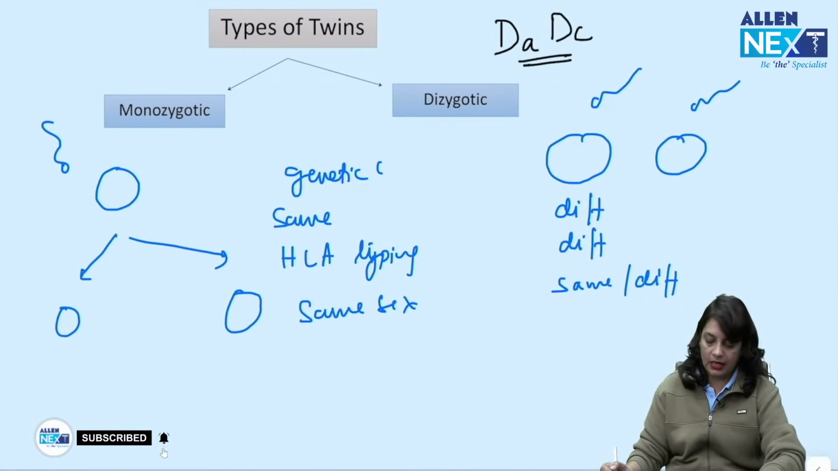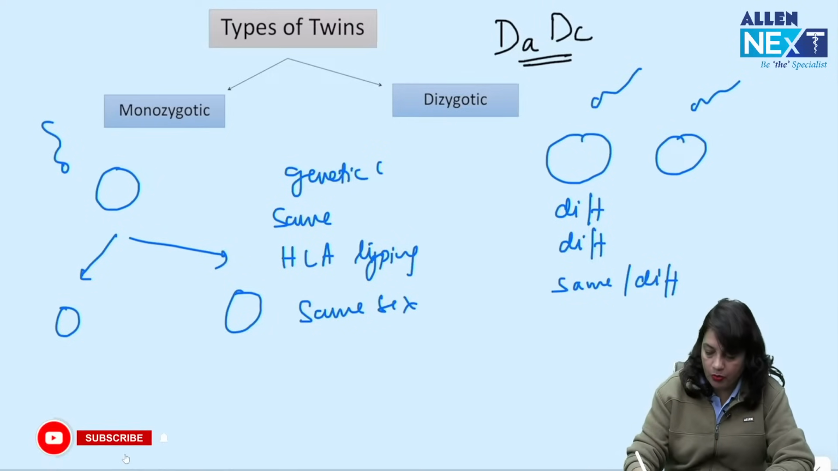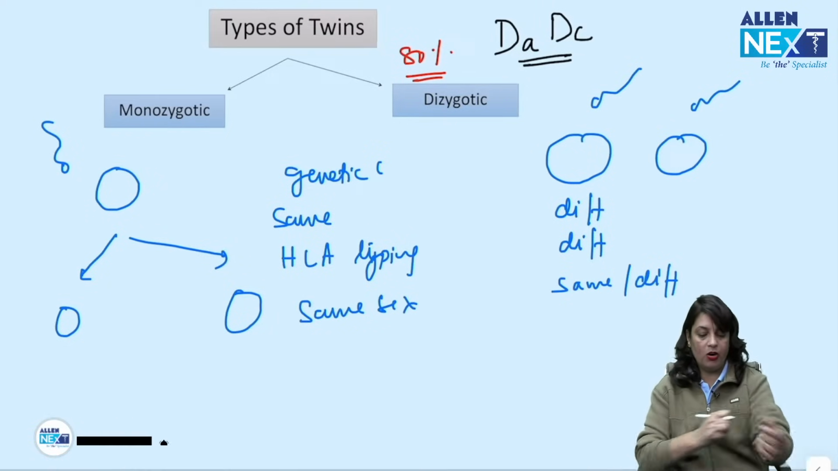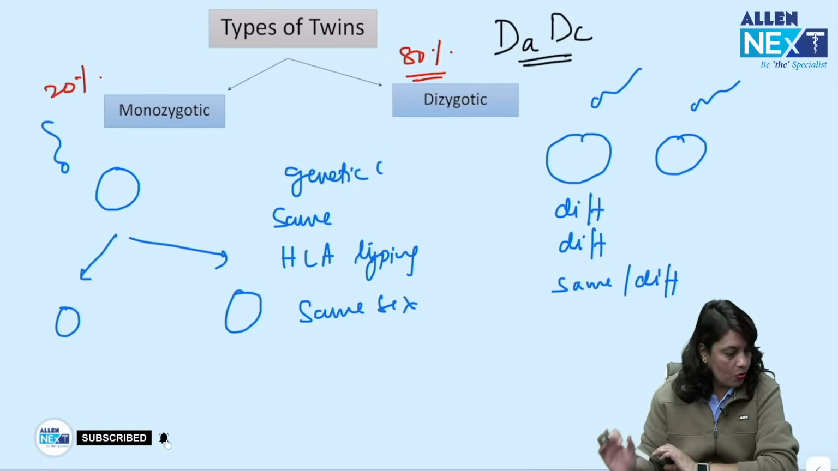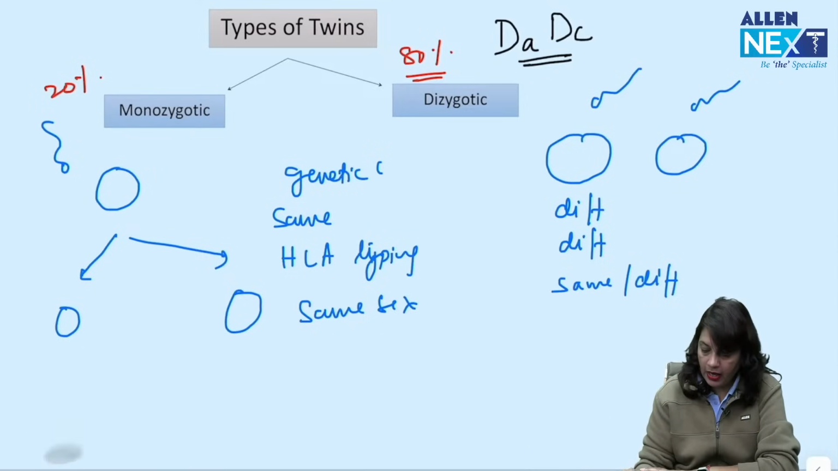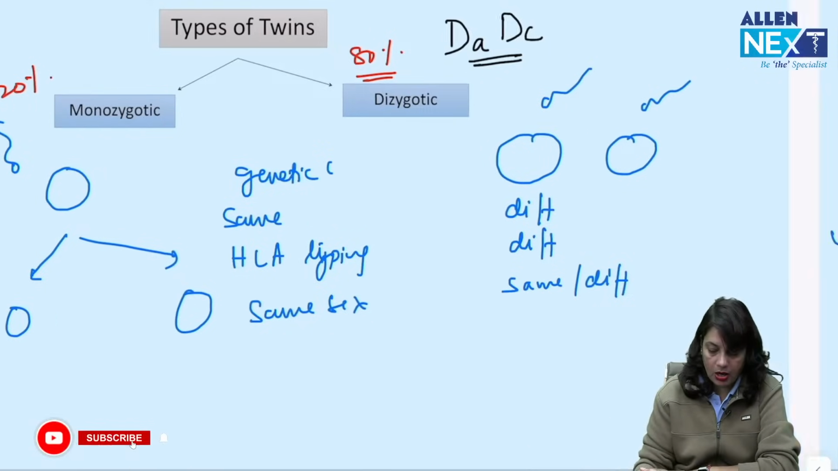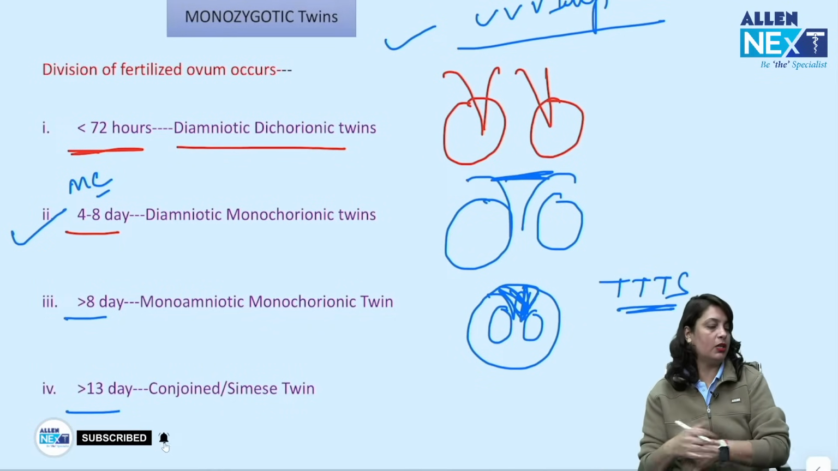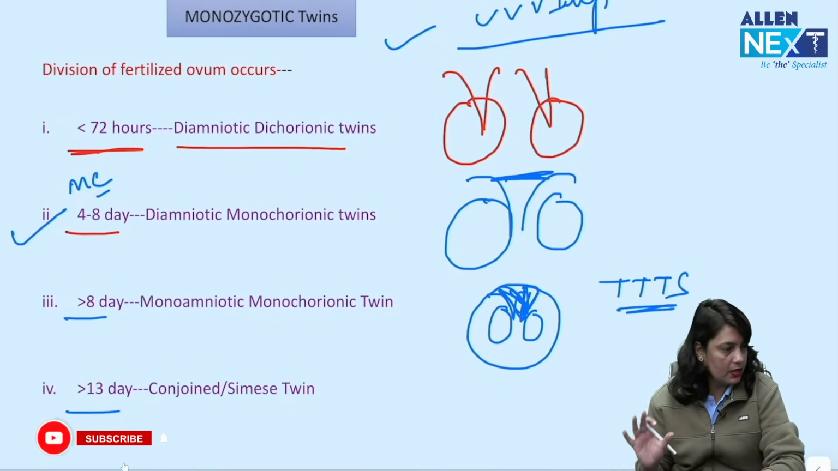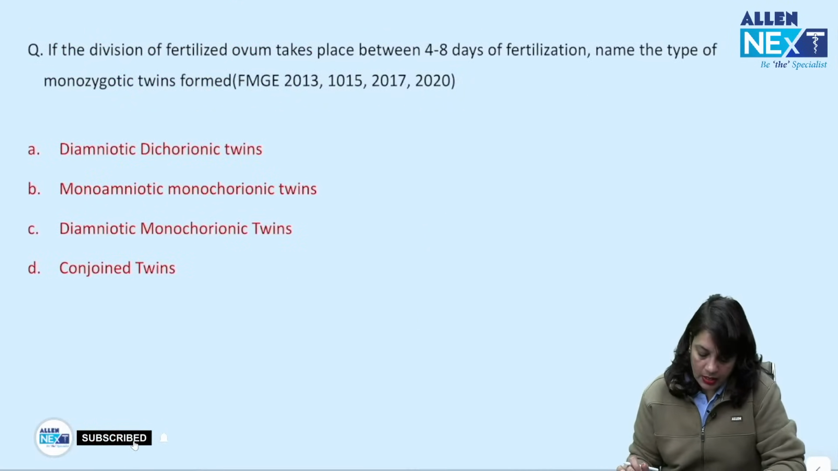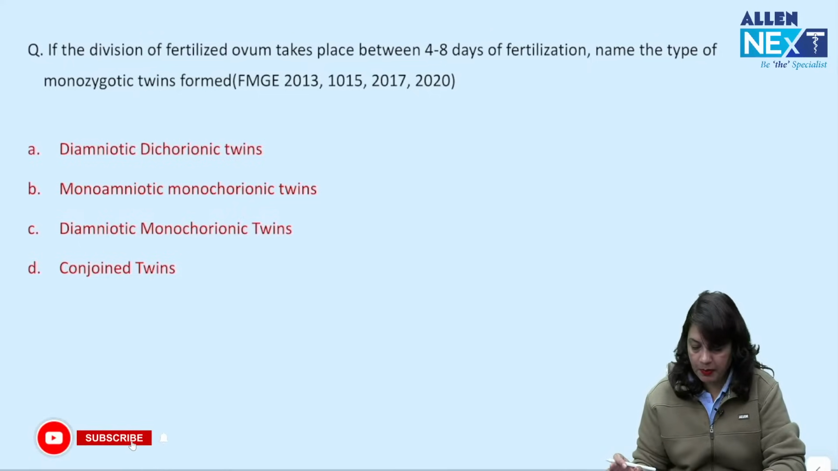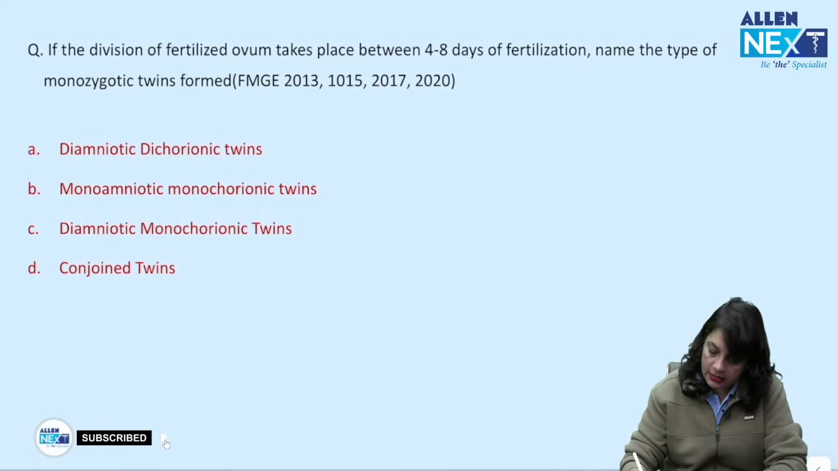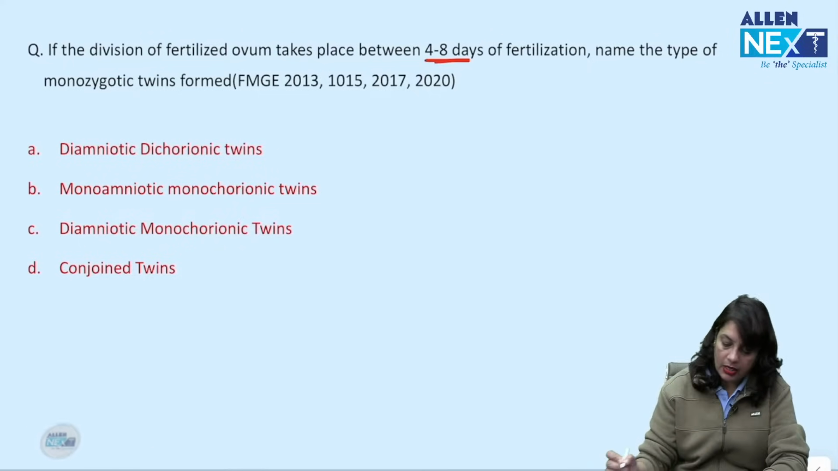They are having a single variety. Overall, which is the most common variety of twins? Dizygotic, which is diamniotic dichorionic; monozygotic is 20%. So most of the time, whenever they have asked a question on twins, it is from the types of monozygotic twins. Okay. Next, if the division of the fertilized ovum takes place between the 4th and 8th day of fertilization, name the